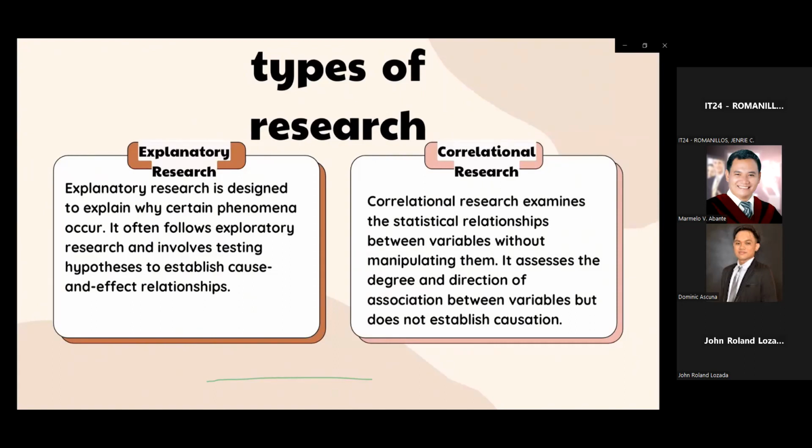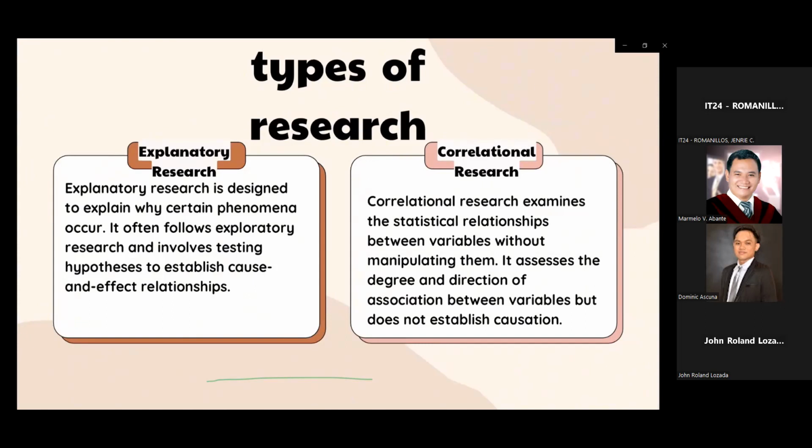In correlational research, there are typically two types of variables: the independent variable, or so-called presumed cause, and the dependent variable, so-called the outcome or effect. The goal is to explore how changes in the independent variable correspond to change in the dependent variable.